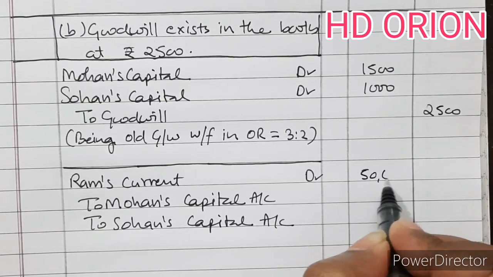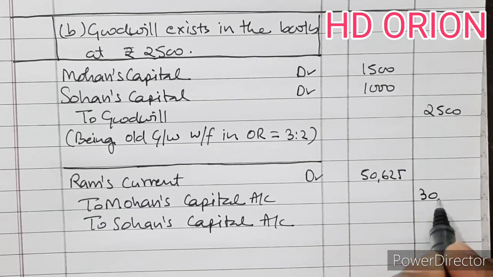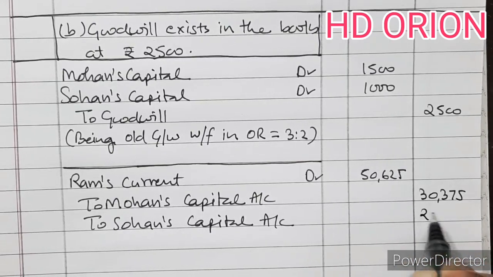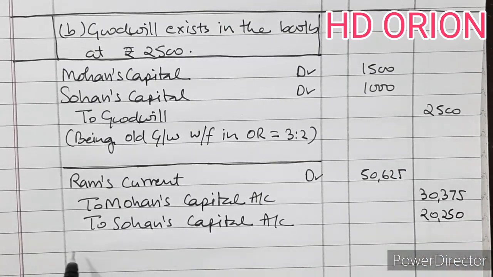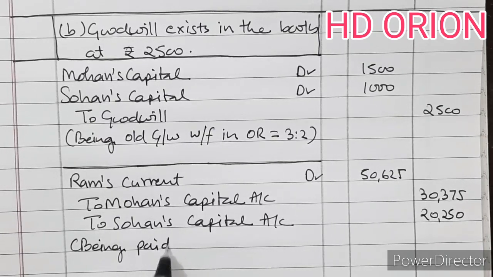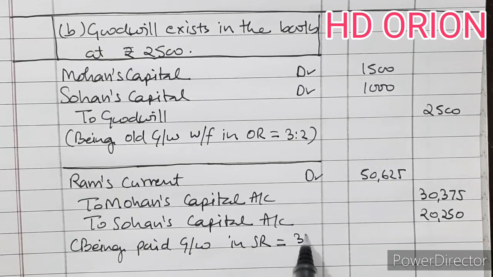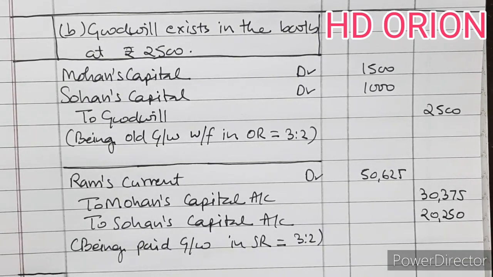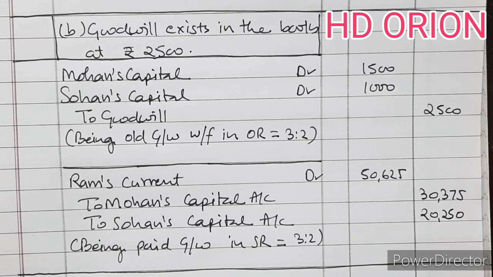It is 50,625, 30,375 and 20,250 being paid goodwill in sacrificing ratio, that is 3:2. That is case 2. Now let us see case C.